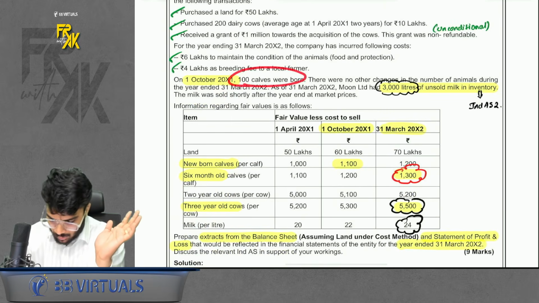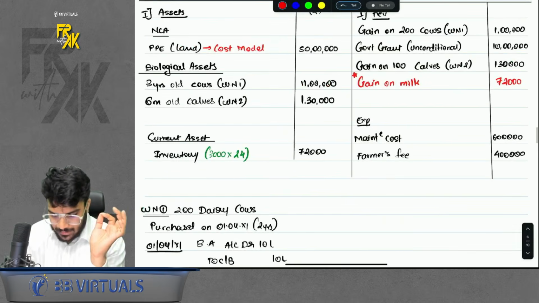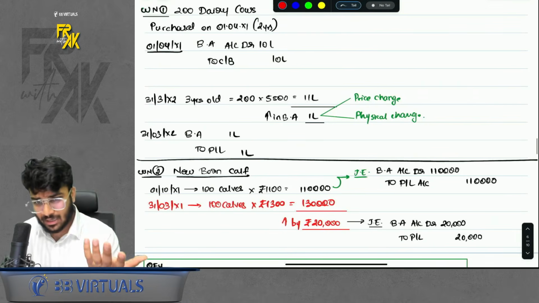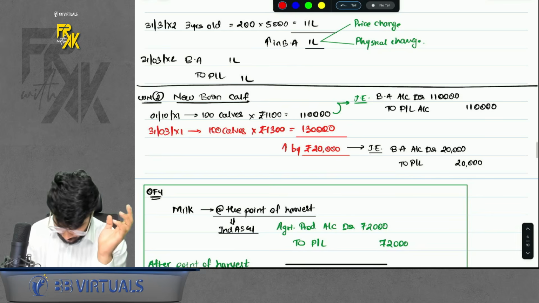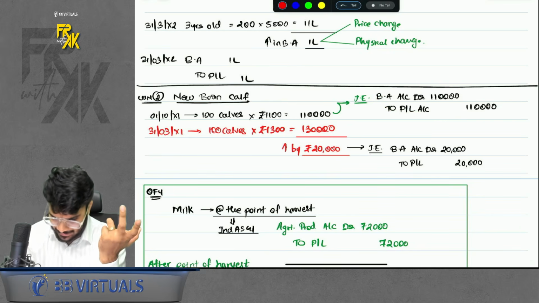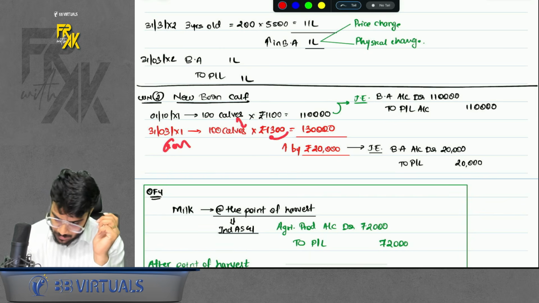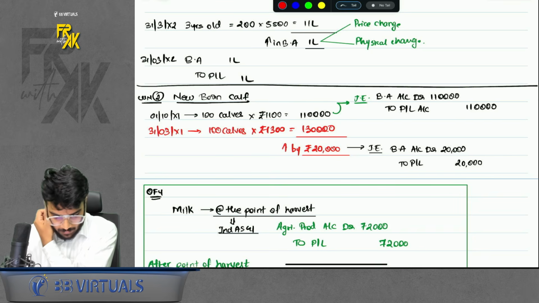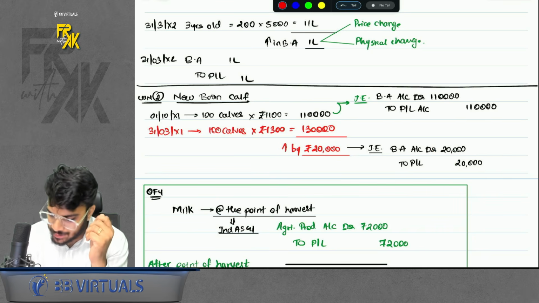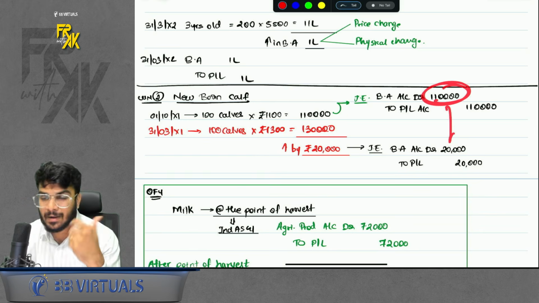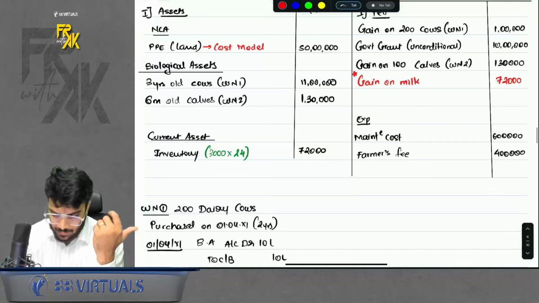Then 100 new calves were born. Do remember, whenever a calf is born, it is fully a gain for you because you did not incur any cost in it, right? So whatever calves were born, it is a gain for you. The value is given as 1,10,000, we booked it. And on year end, they will become 6 months old. Check their revised value as well, and whatever increase there is, book it. So the increase was 20,000. Initially they were 1,10,000, then they increased by 20,000, so in total they will become 1,30,000. Record it.